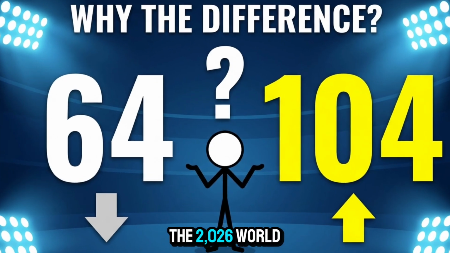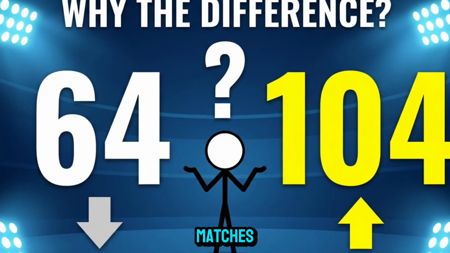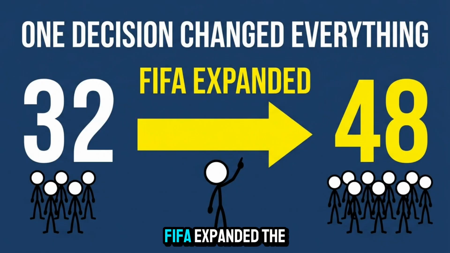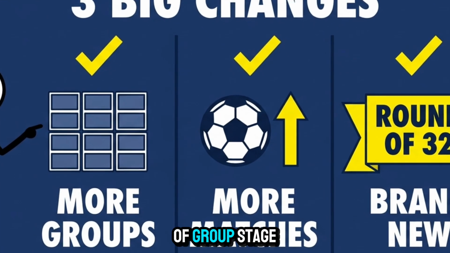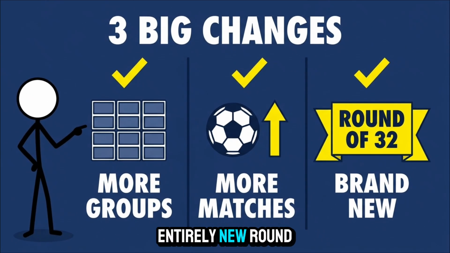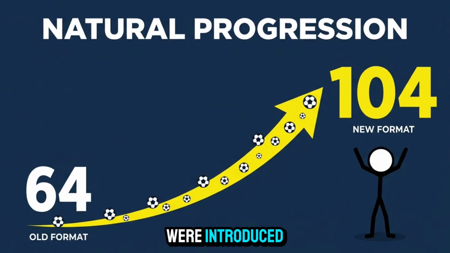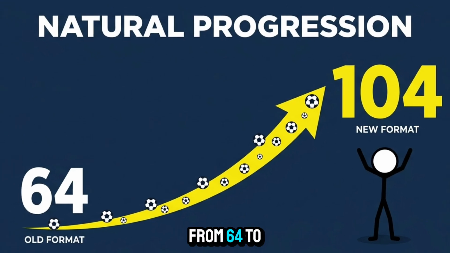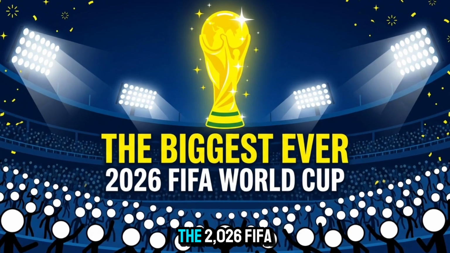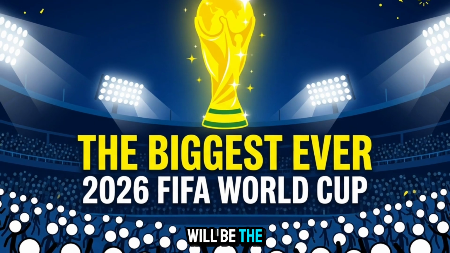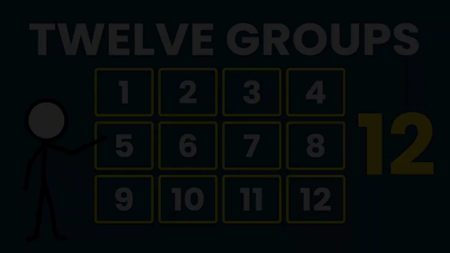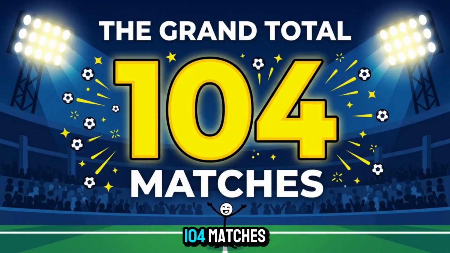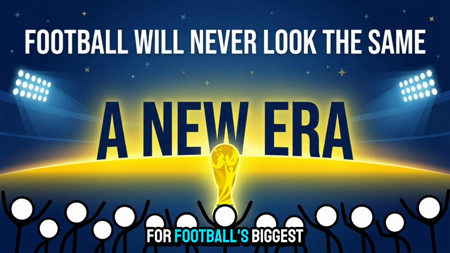So why does the 2026 World Cup have 104 matches instead of 64? Because FIFA expanded the tournament from 32 teams to 48 teams. That expansion increased the number of groups, increased the number of group stage matches, and added an entirely new round of 32. Once those changes were introduced, the total match count naturally grew from 64 to 104. The 2026 FIFA World Cup will be the largest World Cup ever played. 48 teams, 12 groups, 32 knockout teams, 104 matches, and a completely new era for football's biggest tournament.